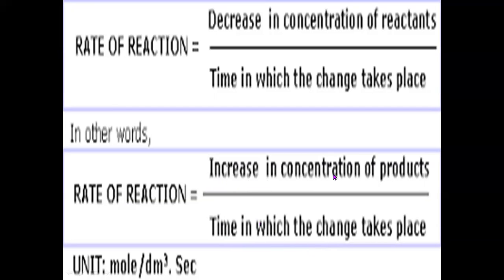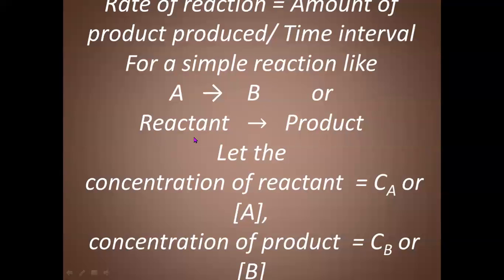What is the change in concentration of product? It will increase. Why will it increase? Because as time passes, more and more products will form. As a result, its concentration will increase. Therefore, here we have taken Ca as concentration of reactant A and Cb as concentration of B. Therefore, we can write the rate as equal to Ca by time or Cb by time.